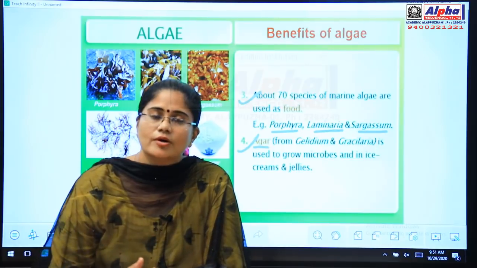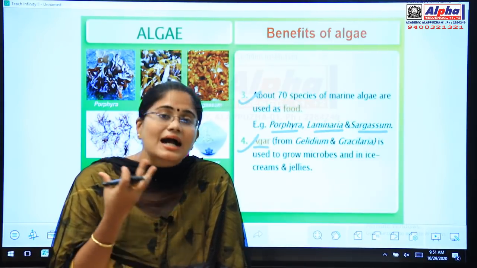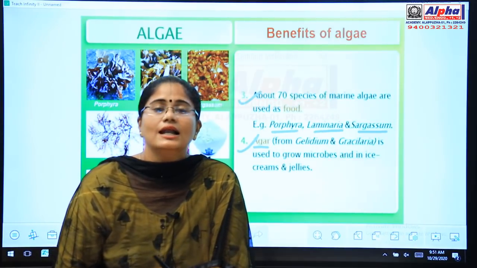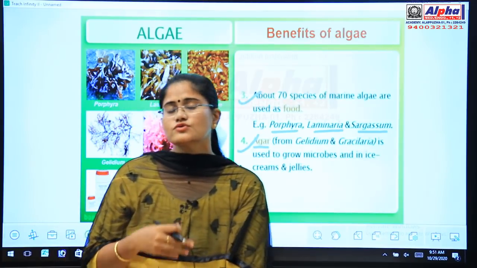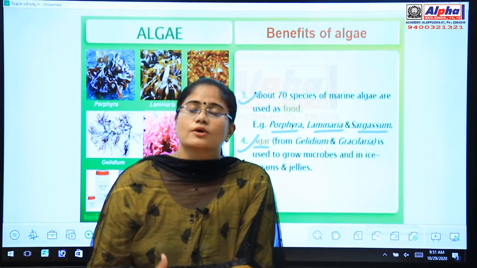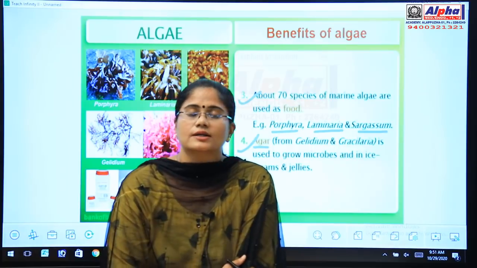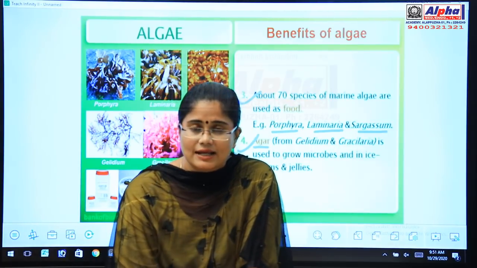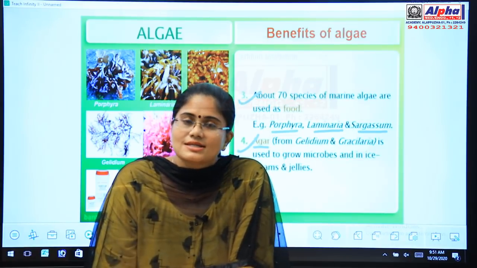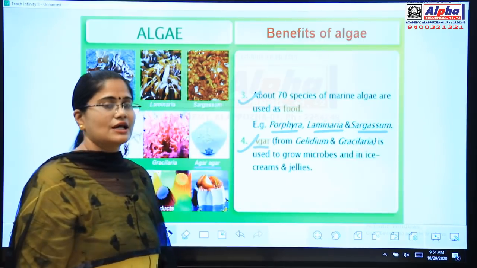You will take this agar powder, we will be adding some hot water to it, and we can prepare agar plates, and onto these agar plates we will be streaking the bacterial colonies. So this agar is very much important in microbiological laboratories, because agar also has another property. It is a hydrocolloid, that means it has water retaining or water holding capacity. So that is an important feature of agar. Agar is used in microbiological labs.